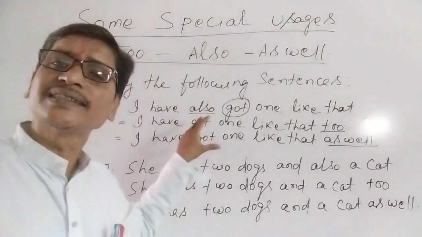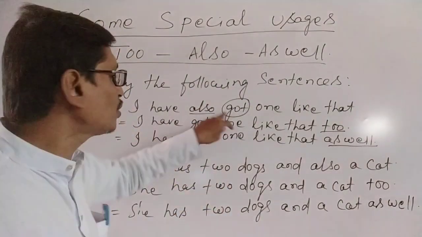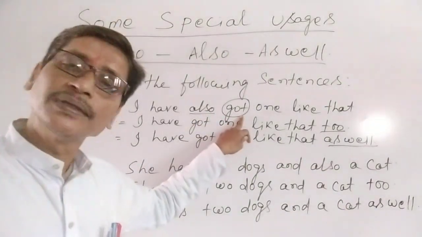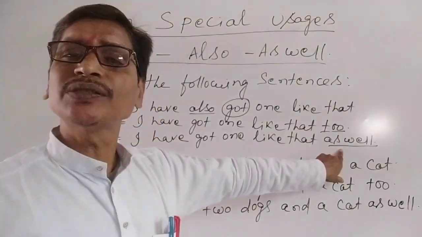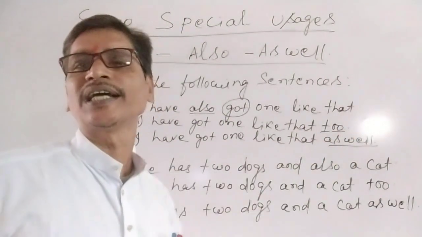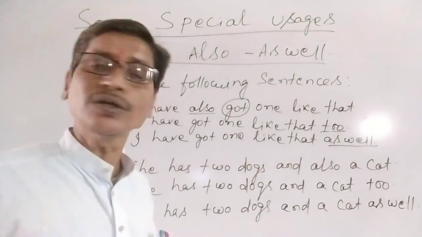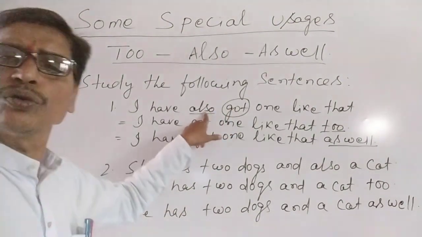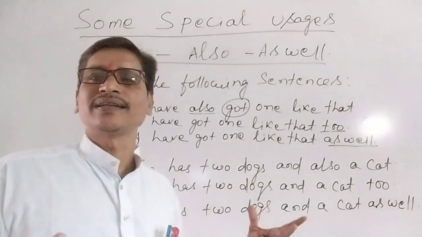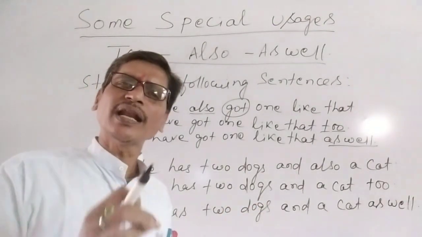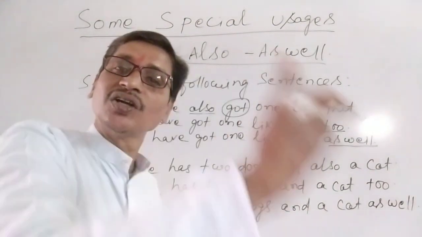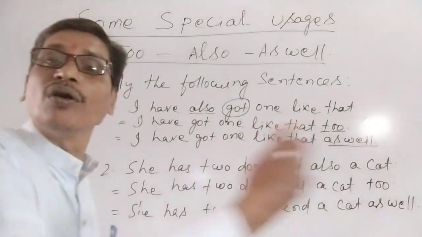From these three sentences, we understood that also is used in the middle of the sentence and before the main verb. But too and as well are used not in the middle of the sentence but at the end of the sentence. You understood? Also is a more formal use of too and as well. All of too, as well and also have the same meaning. It talks about in addition to, it talks about more. Understand?